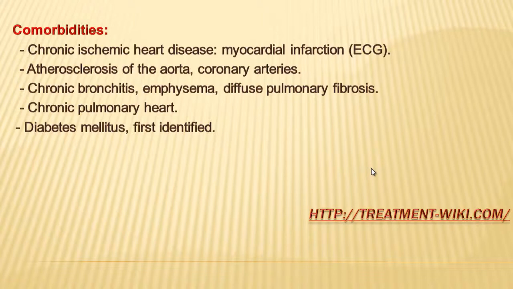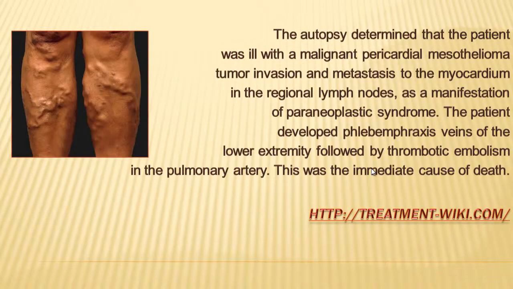coronary arteries, chronic bronchitis, emphysema, diffuse pulmonary fibrosis, chronic pulmonary heart, diabetes mellitus, first identified. The autopsy determined that the patient was ill with a malignant pericardial mesothelioma with tumor invasion and metastasis to the myocardium and the regional lymph nodes.